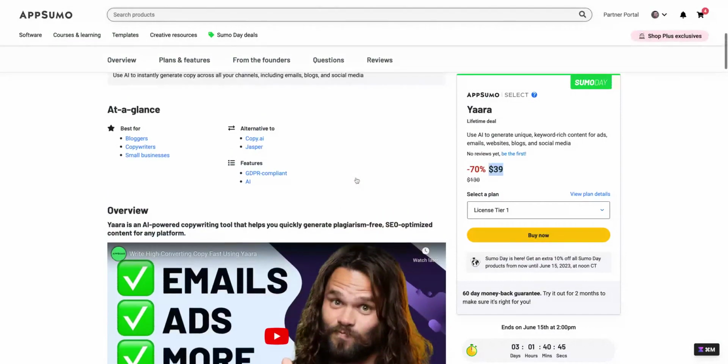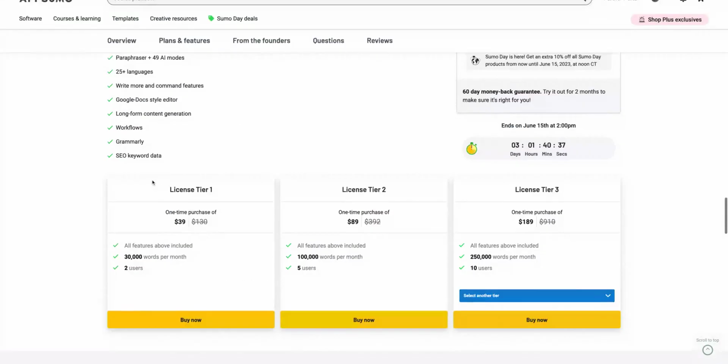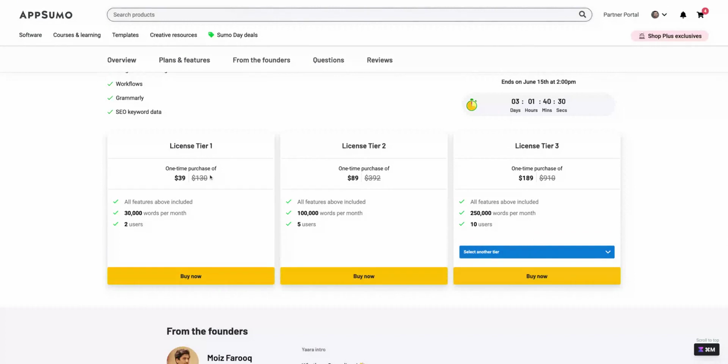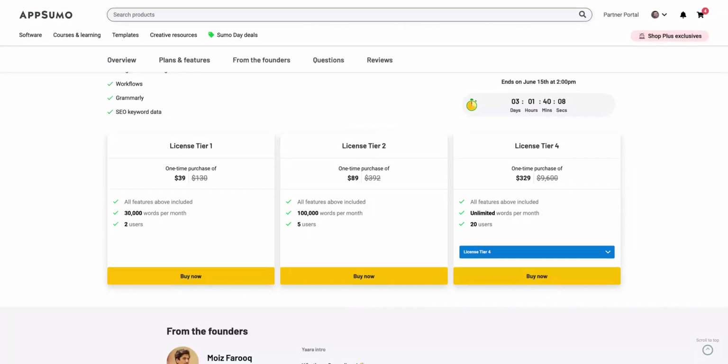The price is pretty good, being an alternative to Copy AI and Jasper. You can see here all AppSumo users will get the future growth plan updates, and the difference here will be the number of keywords per month. The license tier 1 gets 30,000, and then license tier 2 more keywords and users, and you can go up to tier 4 where you're gonna get unlimited words per month. So let's take a look at Yaara.